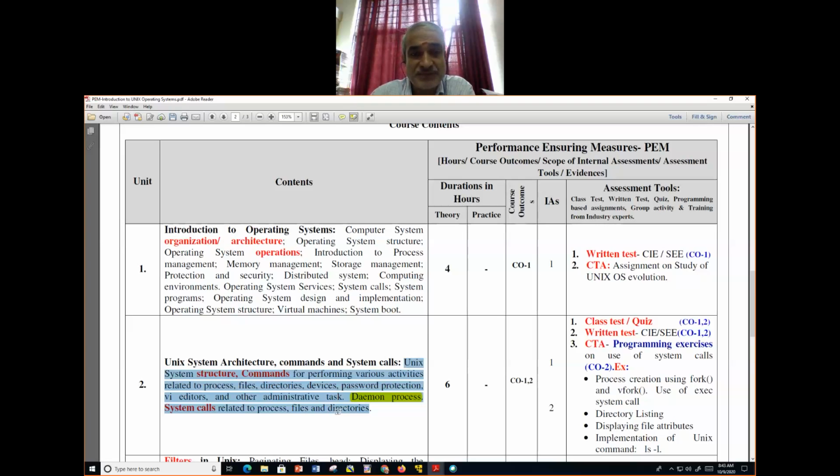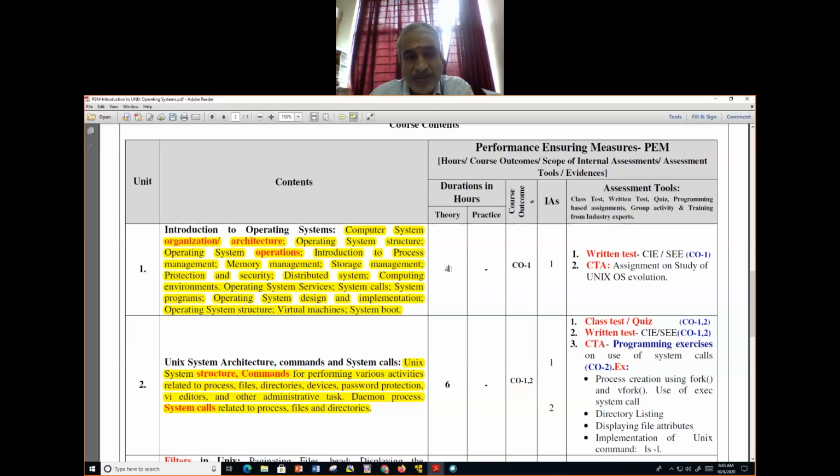Then coming to the first chapter, computer system introduction, then services offered by that. Introduction to process management, memory, storage, all these things we have seen. But I'll recollect all these things once again, and we are ready for internal exam 1. How much time do we have to spend? 6 plus 4. But how much have we spent? 14 hours plus 6 hours for the laboratory. 20 hours we have spent.